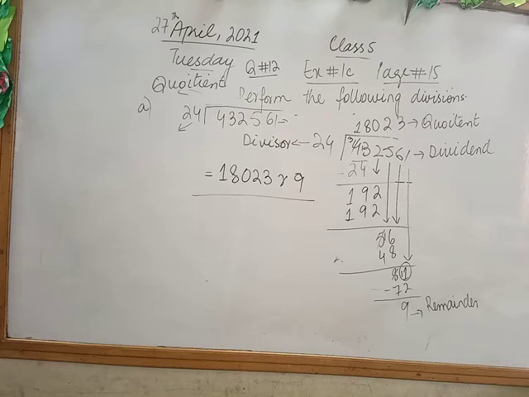So first of all, as I told you, I will take a 2-digit number inside the division, which is 43, and I read the table of 24 to become nearest to 43. So 24 1 times 24, and when we subtract 24 from 43, which is the rule of division, I get 19.